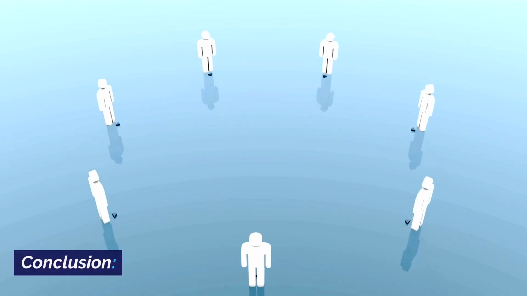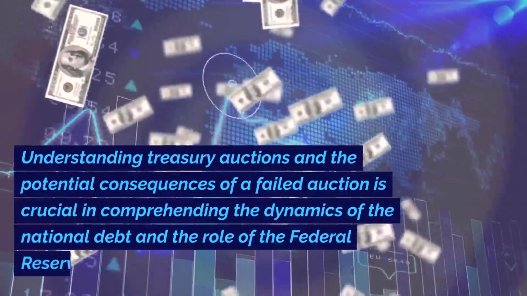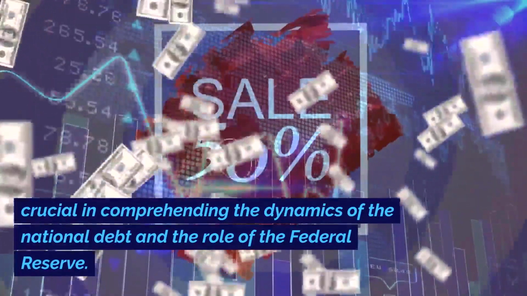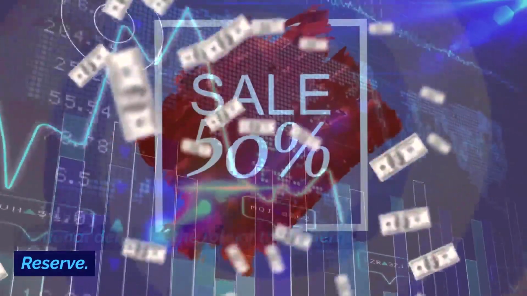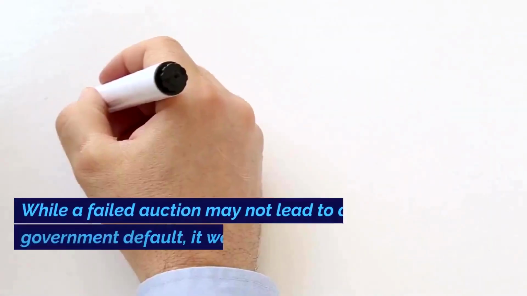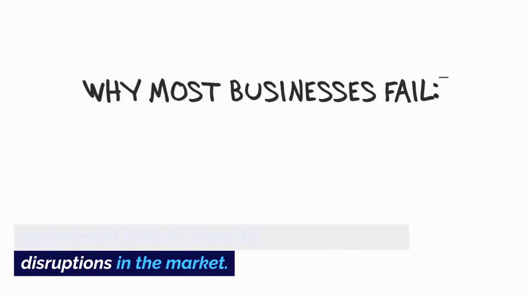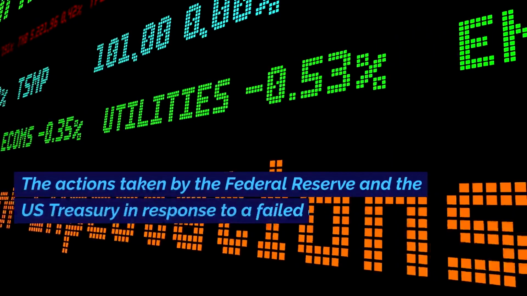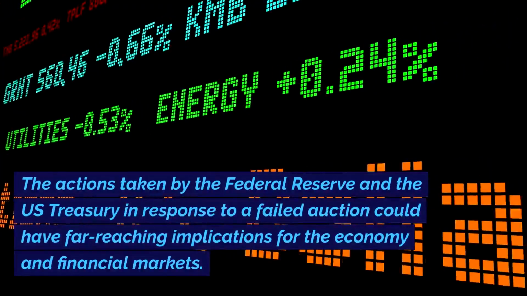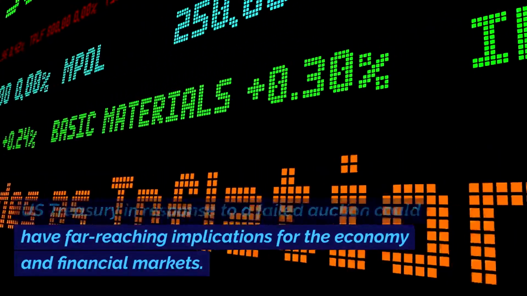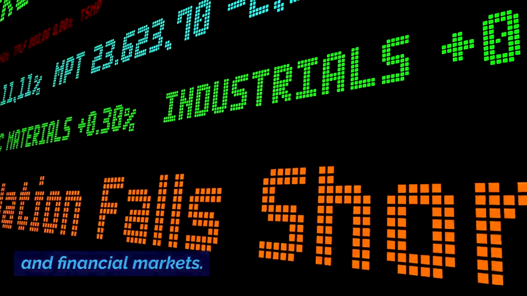Conclusion. Understanding Treasury auctions and the potential consequences of a failed auction is crucial in comprehending the dynamics of the national debt and the role of the Federal Reserve. While a failed auction may not lead to a government default, it would create significant disruptions in the market. The actions taken by the Federal Reserve and the U.S. Treasury in response to a failed auction could have far-reaching implications for the economy and financial markets.